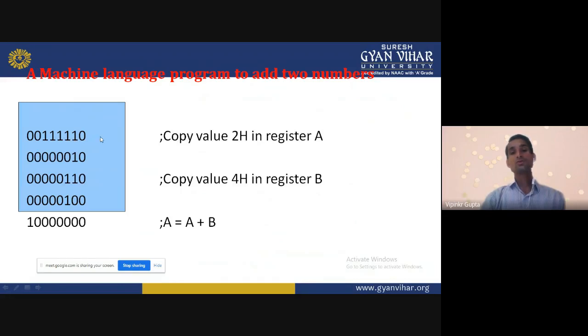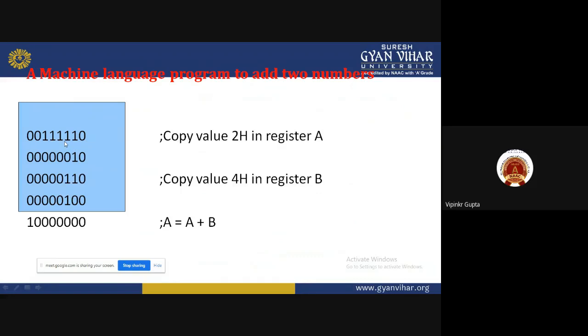00111110. What is the meaning? We cannot understand what it says. But the microprocessor understands: copy value to register A. The microprocessor directly understands these two instructions, 3E and 02. The hex equivalent is 02, and this instruction means transfer data, move immediate.